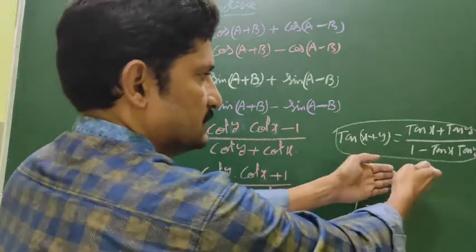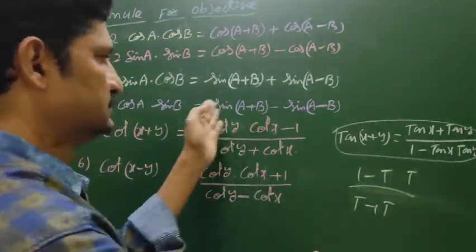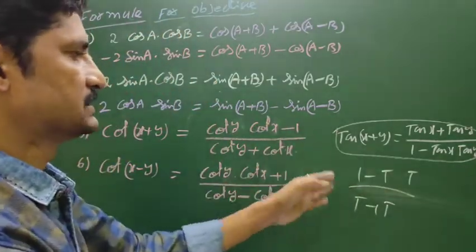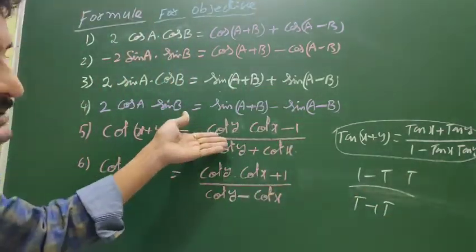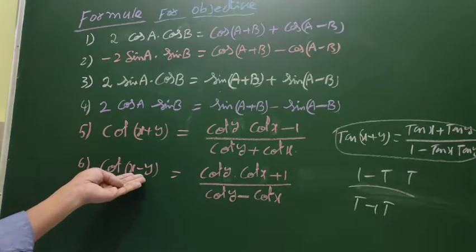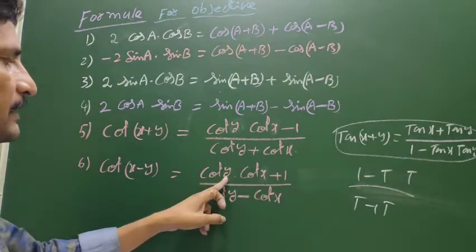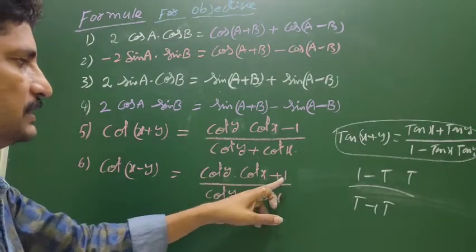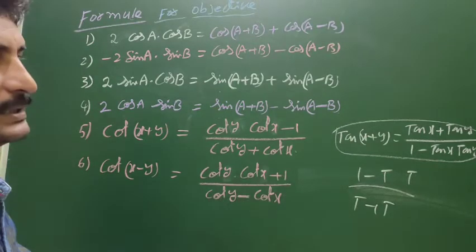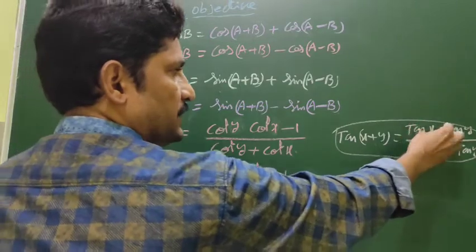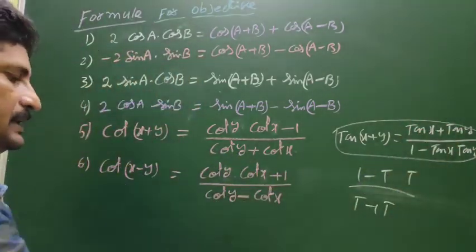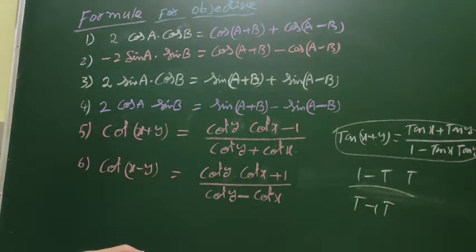Now reverse, this is first, this is second. Now it is minus 1. It is also reverse. That's why I am writing it this way, it is an easy process. Cot of x minus y is equal to cot y cot x plus 1 by cot y minus cot x. If it is minus in tan of x minus y, then the minus came to the denominator. This is the cot formula, sum of angles and difference of angles.